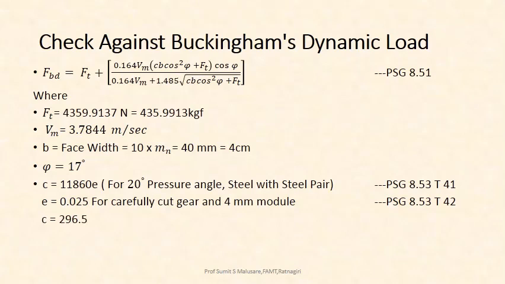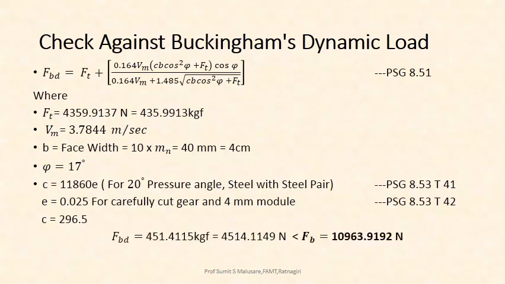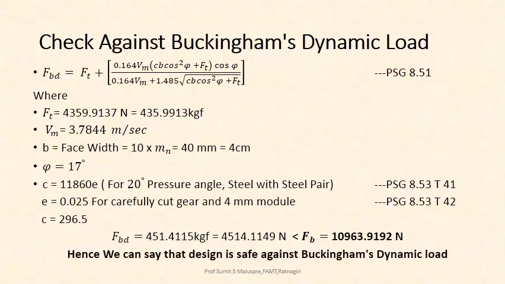Now if you put all the parameters in the above equation and solve, you get FBD equal to 451.4115 kgf, which is nothing but 4514.1149 newtons, lesser than the beam strength of 10,963.9192 newtons. Hence we can say that our design is safe against Buckingham's dynamic load.